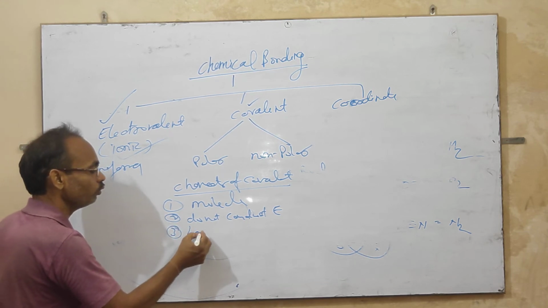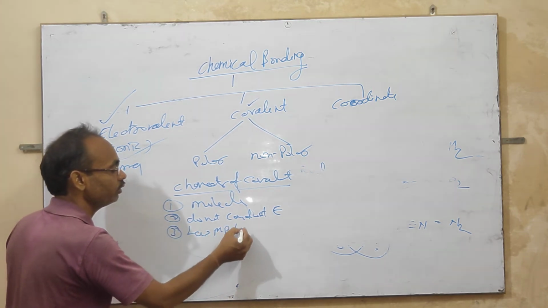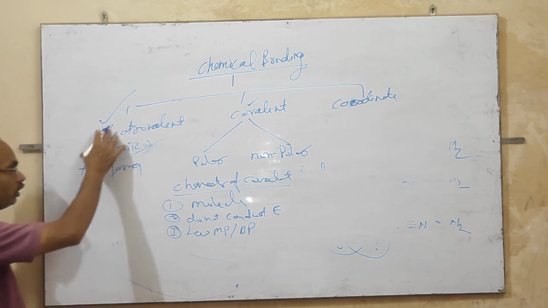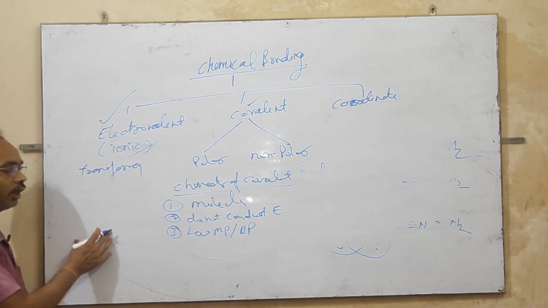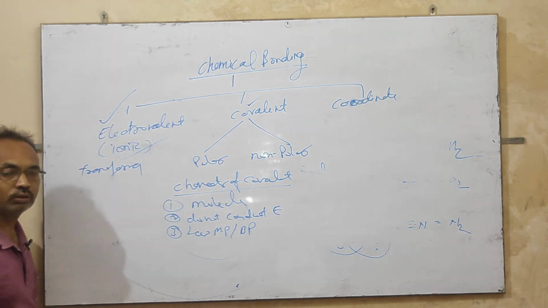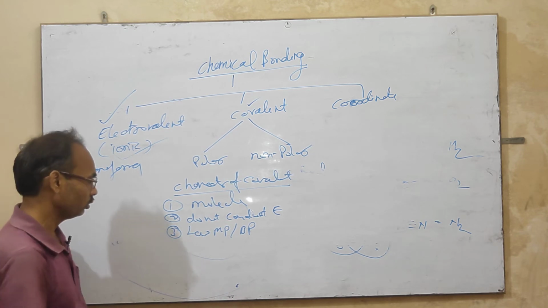Third, they have low melting and boiling points, while electrovalent compounds have high melting and boiling points.